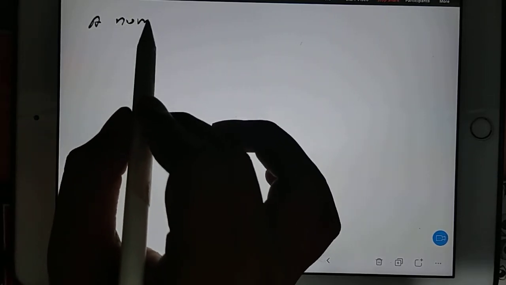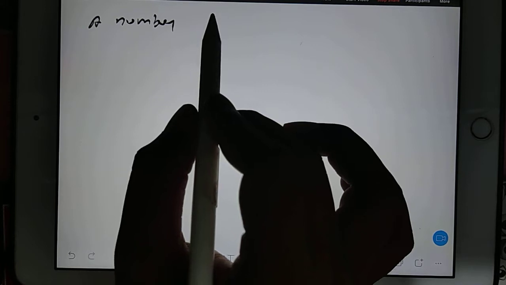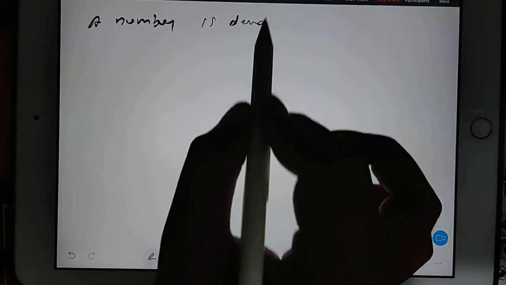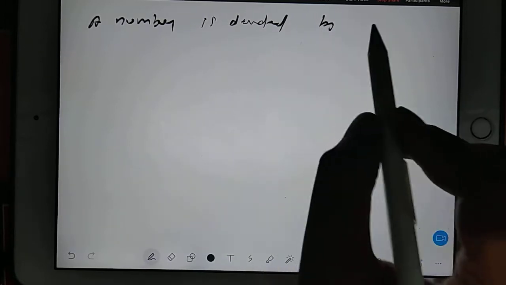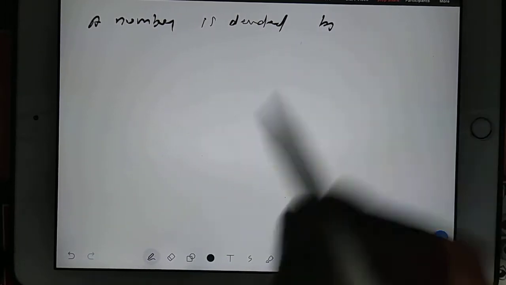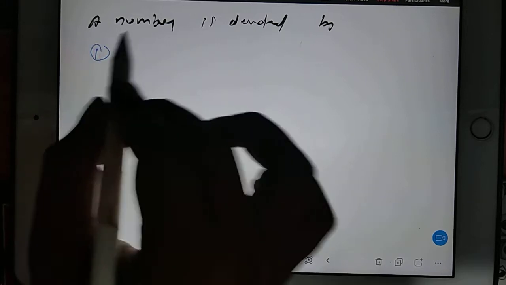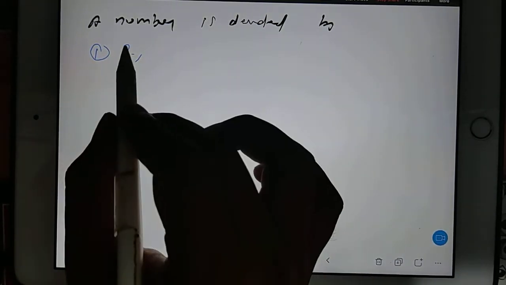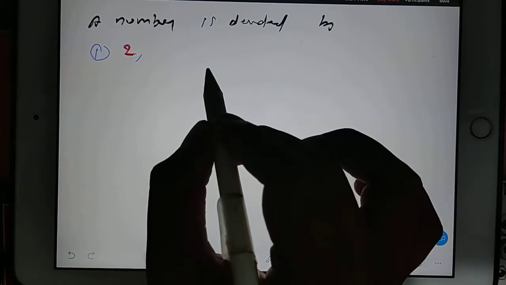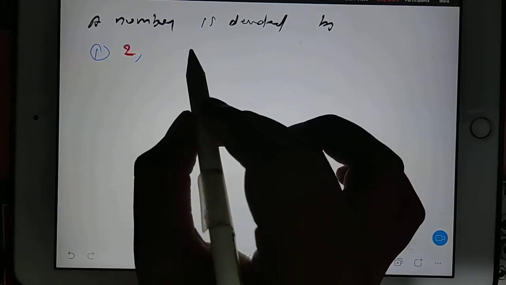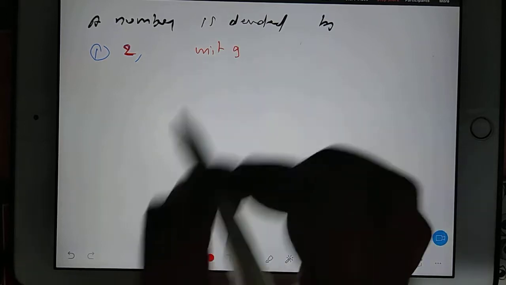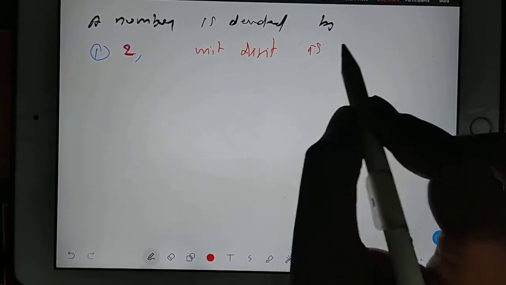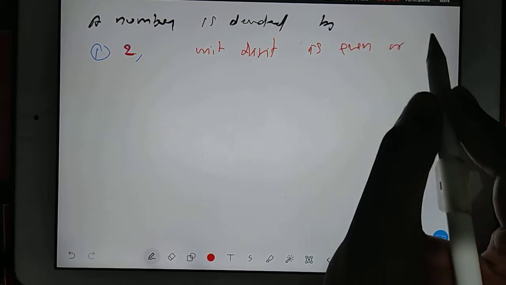The heading is test for divisibility. A number is divided by, first, 2. You can divide any number by 2. What is the condition? The condition is the unit digit is even or 0.